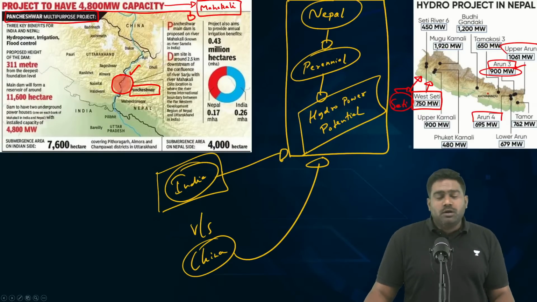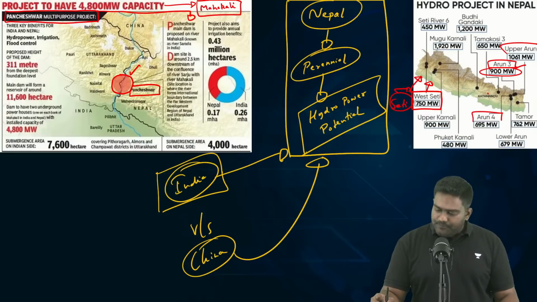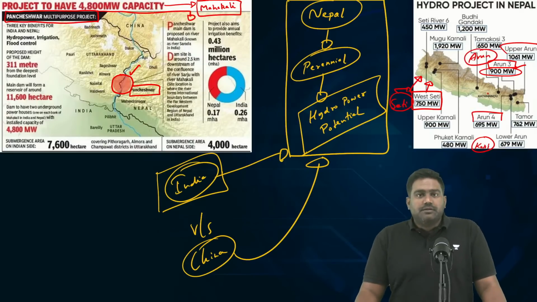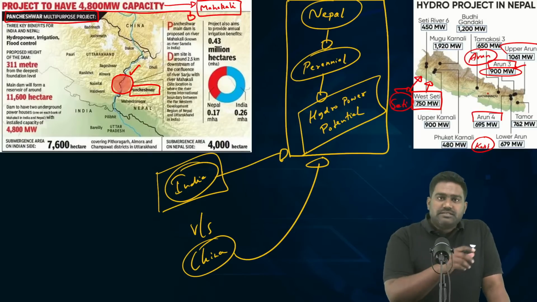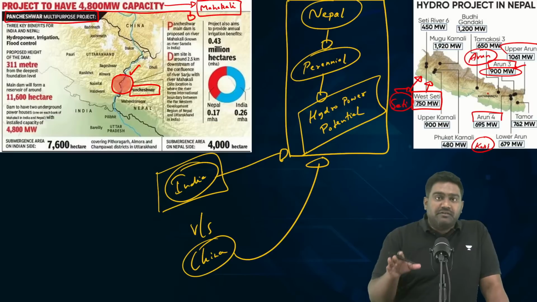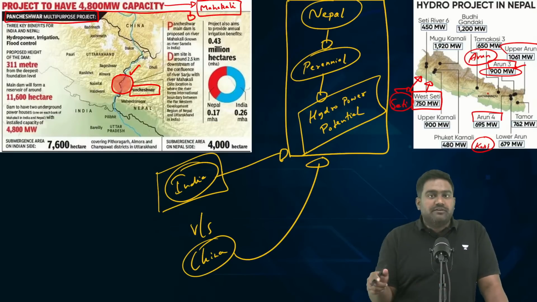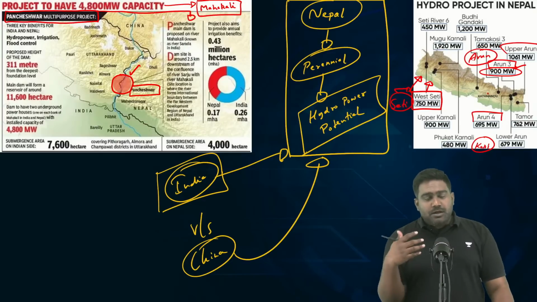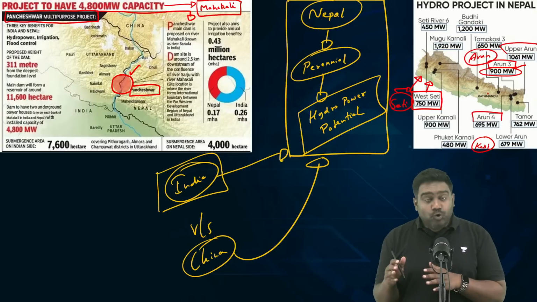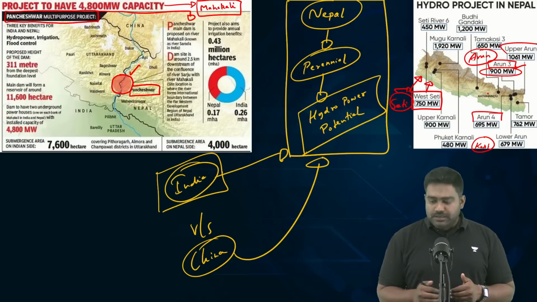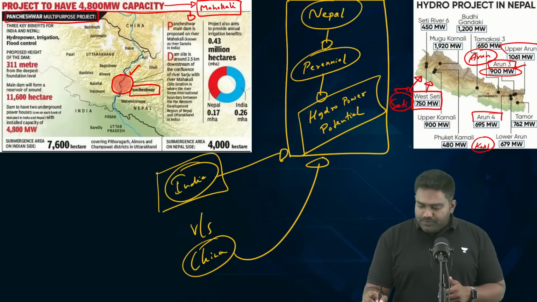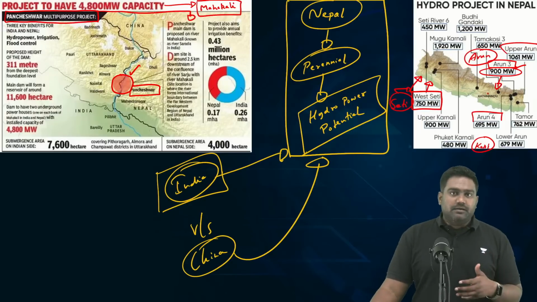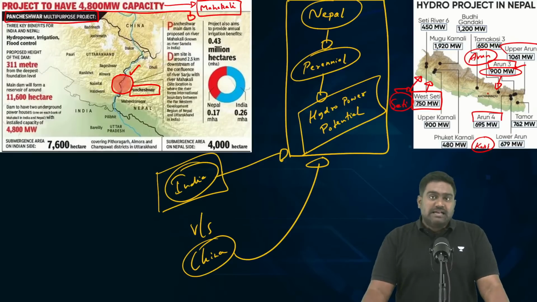It's being built on one of the tributaries of the Kosi River. Arun is the tributary which is the focus of these projects, right? It's a major tributary over here, the river Arun, which joins the Kosi River as it enters Bihar. So on the Arun River, we have many hydro projects that have been planned, and Arun 3 is a priority for us. This could solve the deficit in electricity in Nepal and parts of India as well.